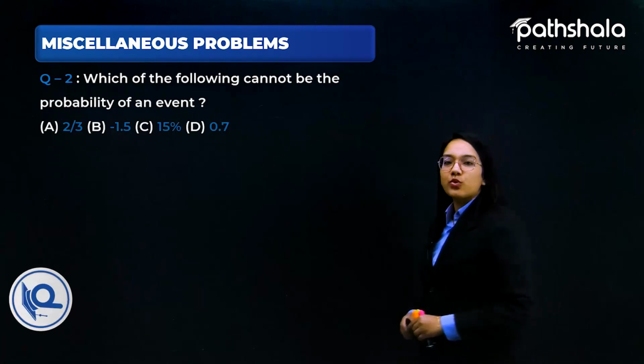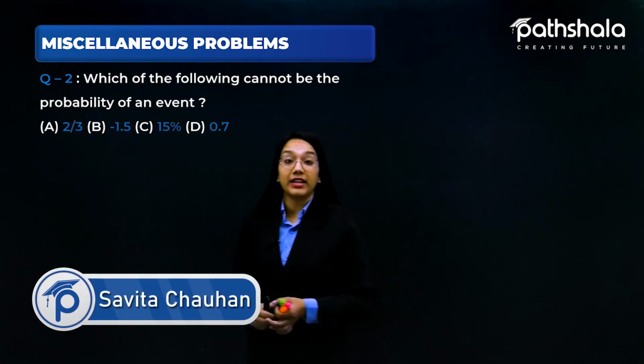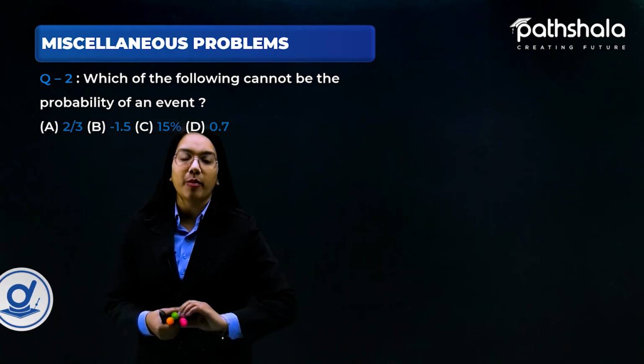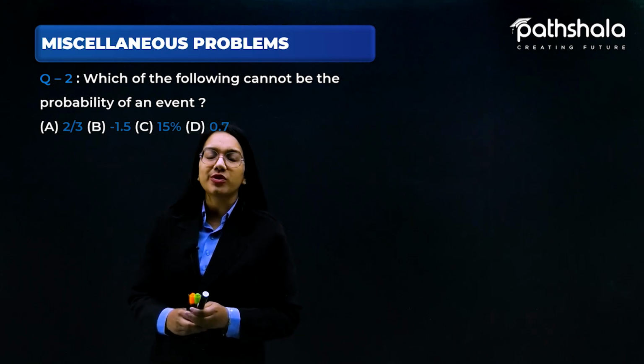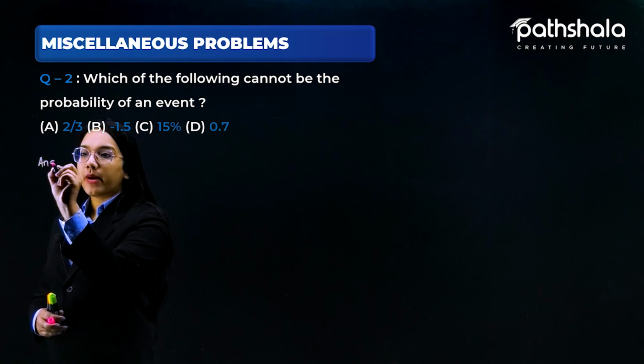Now let's just see the next question. Question number 2 says, which of the following cannot be the probability of an event? So let us suppose I'll write the answer for this one by recalling a particular note.